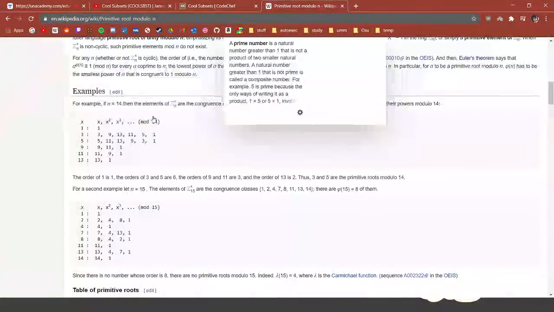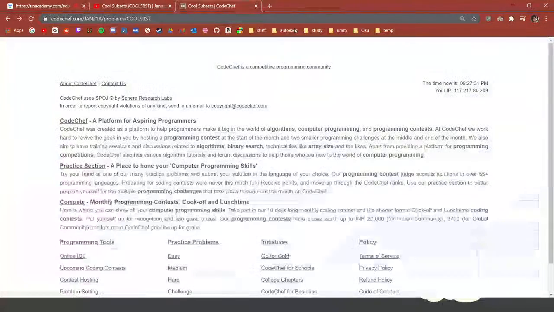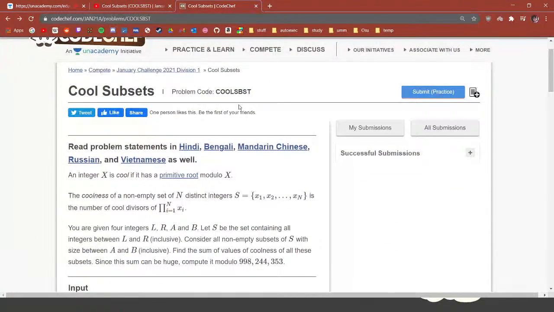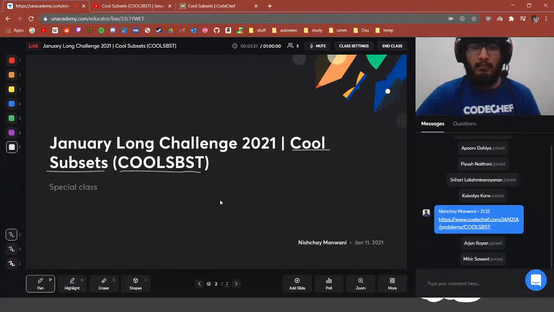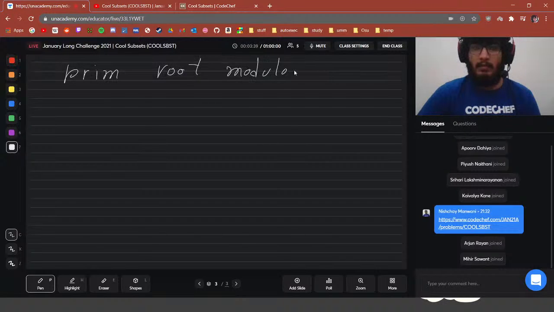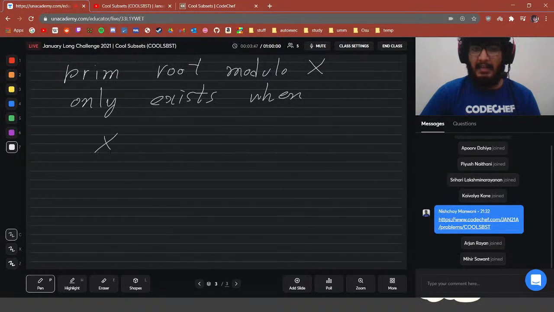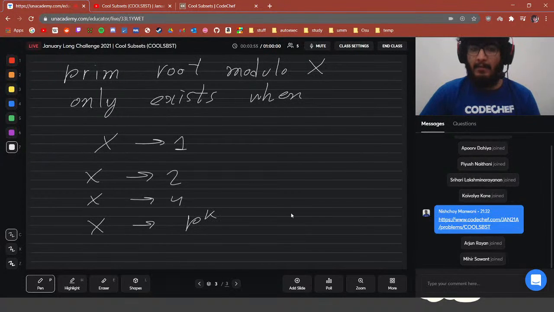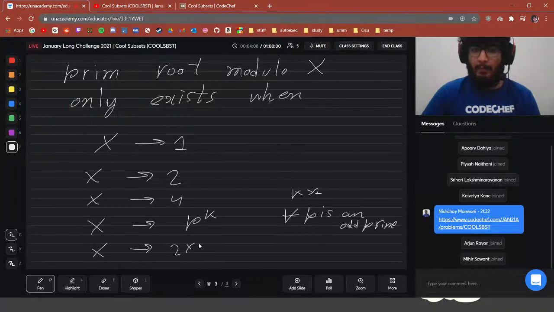The primitive root modulo x only exists when x is either 1, x is either 2, x is either 4, or x is some p to the power k where p is an odd prime, where k is greater than or equal to 1, and x is some 2 times p to the power k where p is again an odd prime and k is greater than or equal to 1, right?